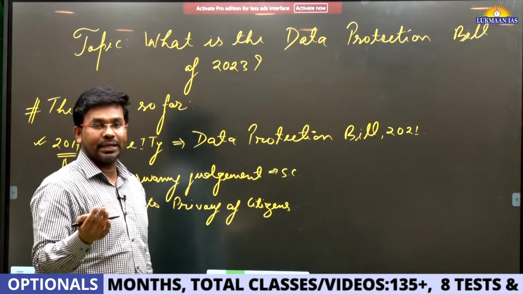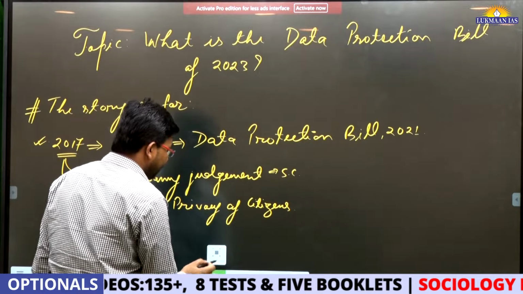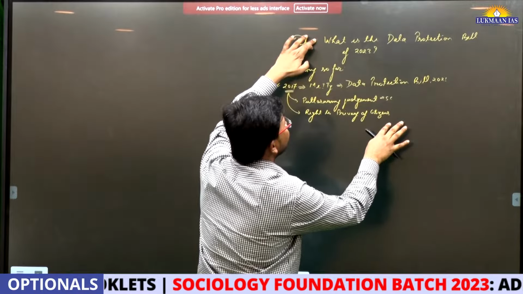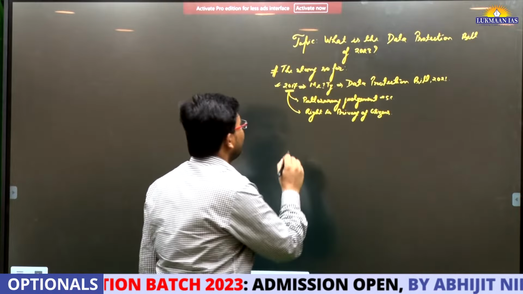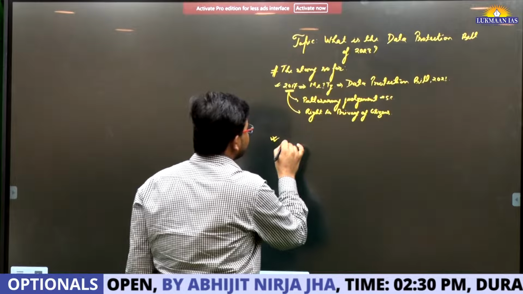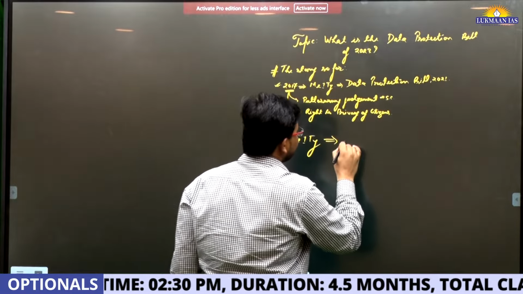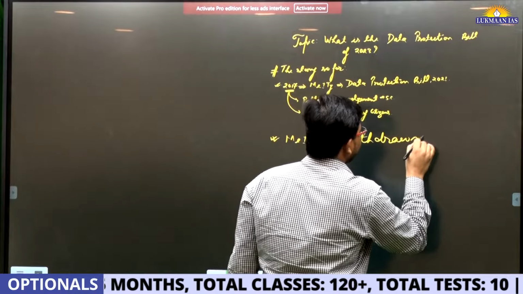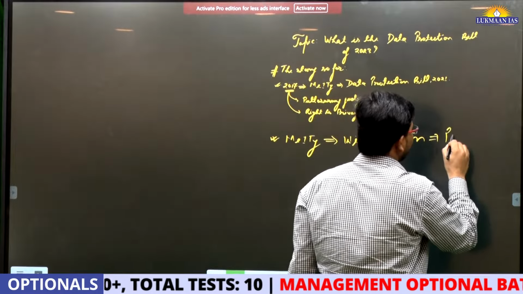They asked for inputs from the public, and the public at large gave input related to this bill. There was much criticism of this initial data protection bill that they had introduced. To look into that criticism, the Ministry of Electronics and Information Technology withdrew that bill, citing that there were many privacy concerns associated with the initial bill.